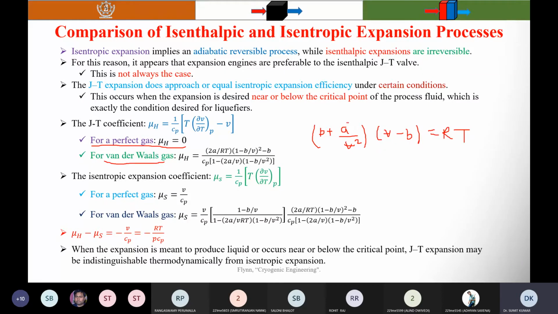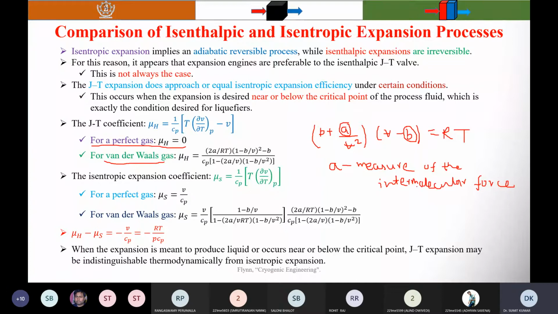The others have the usual meanings. a is a measure of the intermolecular forces, and b is a measure of the finite size of the molecule.